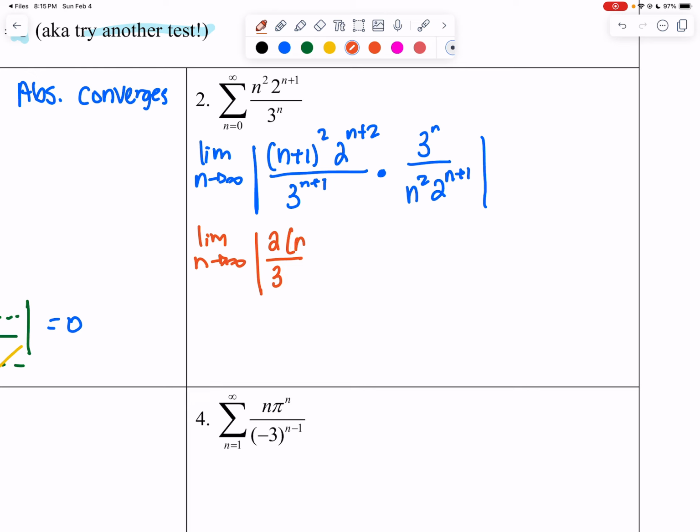So I have the n plus 1 squared, and I still have the n squared. Now remember that since this is a degree of 2 and this is a degree of 2, and they're the same degrees, I'm going to look at my coefficients, and that's going to be 2/3. Since 2/3 is less than 1, we know that this series right here converges absolutely.